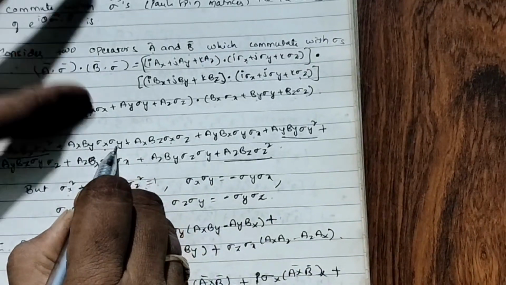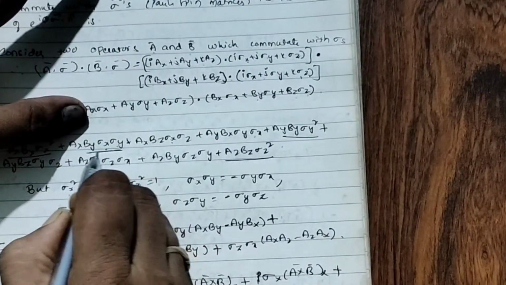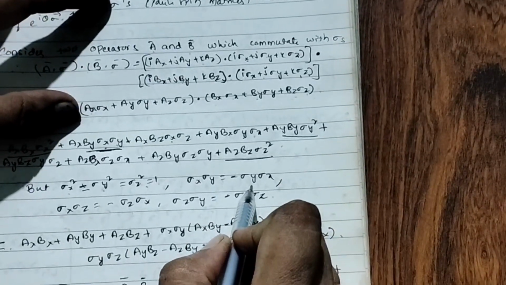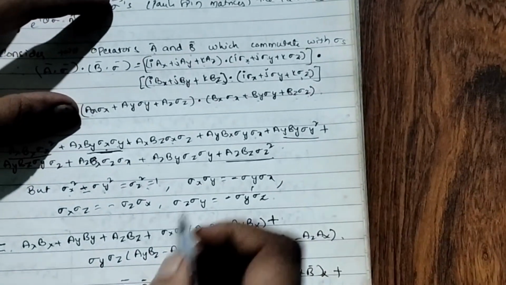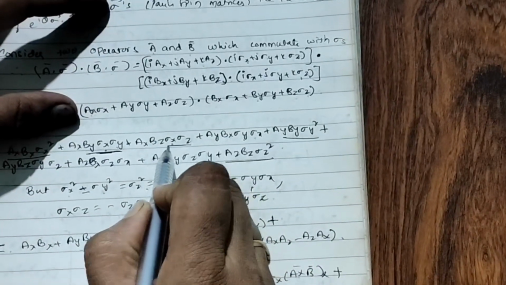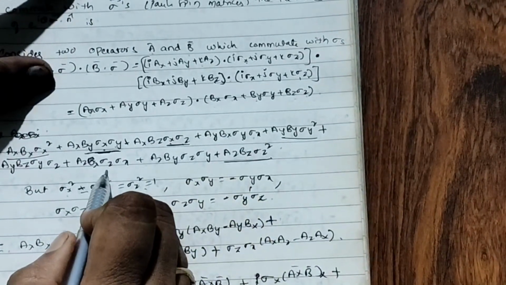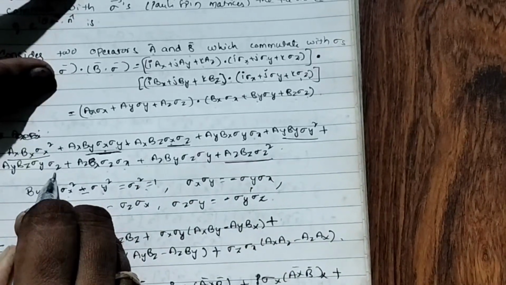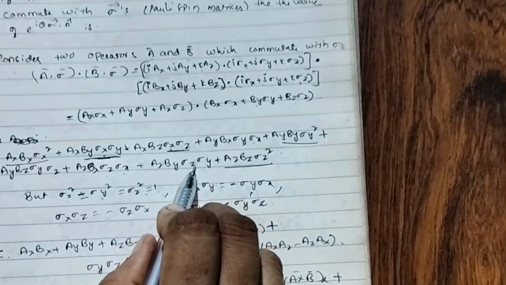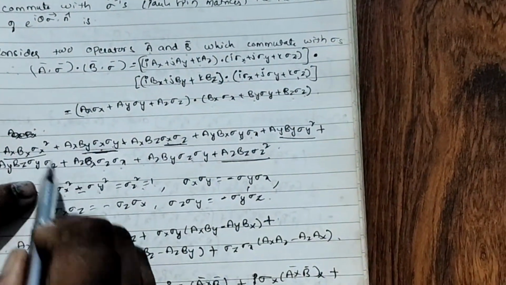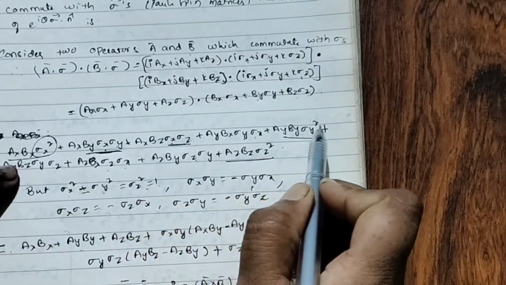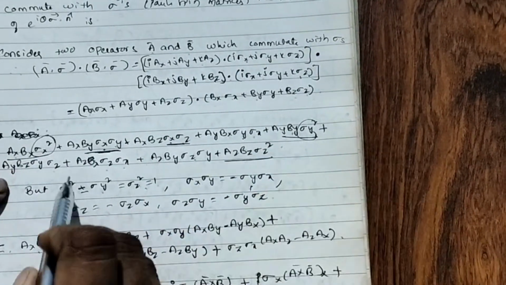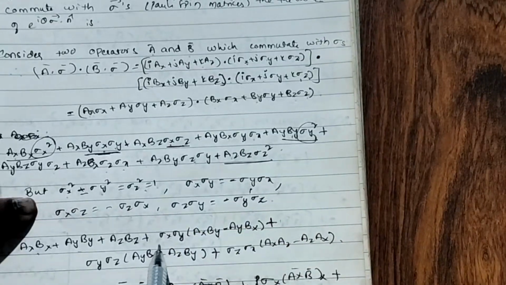Next, sigma x sigma y equals minus sigma y sigma x. In the last video we discussed these properties, right? And sigma x sigma z is equal to minus sigma z sigma x. Similarly, sigma y sigma z equals minus sigma z sigma y. Now, first these values are 1, no? So what is remained here: a_x b_x plus a_y b_y plus a_z b_z plus.